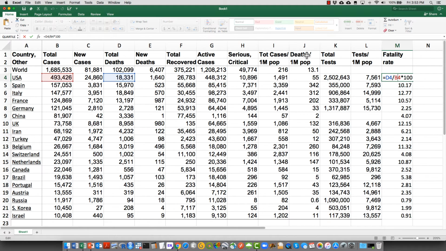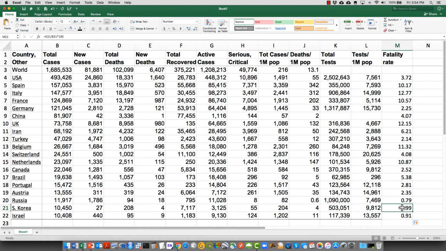So the death rate is deaths divided by the population, and the column for population is not shown here in this table from this website. And the fatality rate is the number of deaths divided by the total number of cases, and I multiply by 100 to have it in percentage terms. In Spain, it's around 10% of those who tested positive for coronavirus who die, and 12% in Italy. And you see, for example, in South Korea, only 2%.